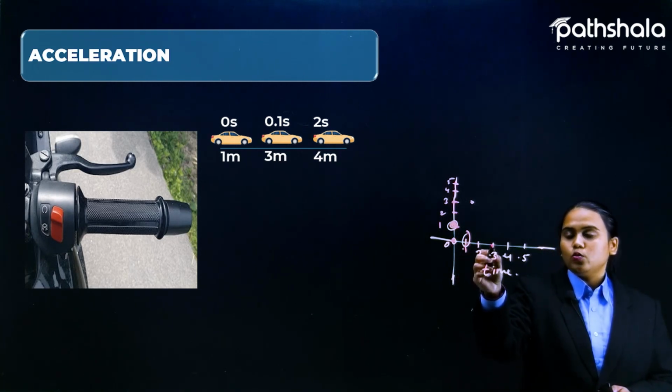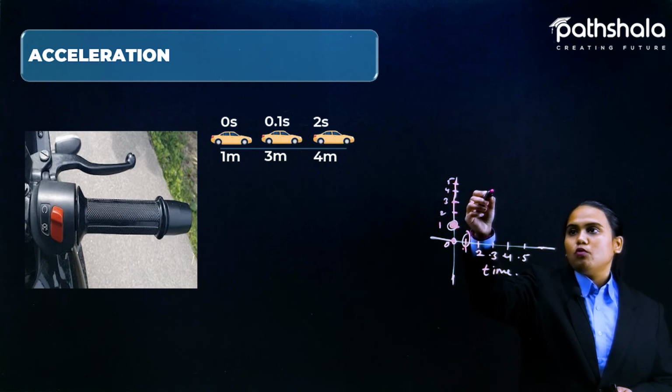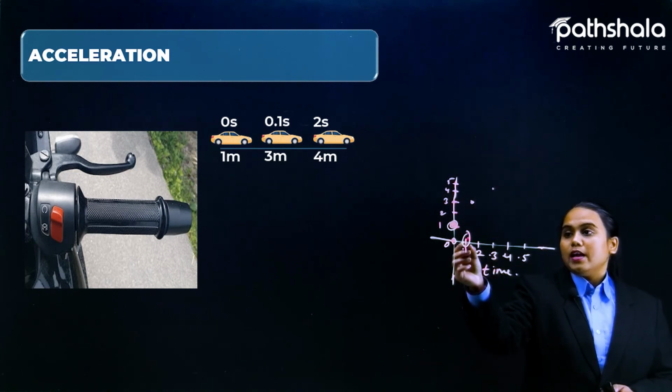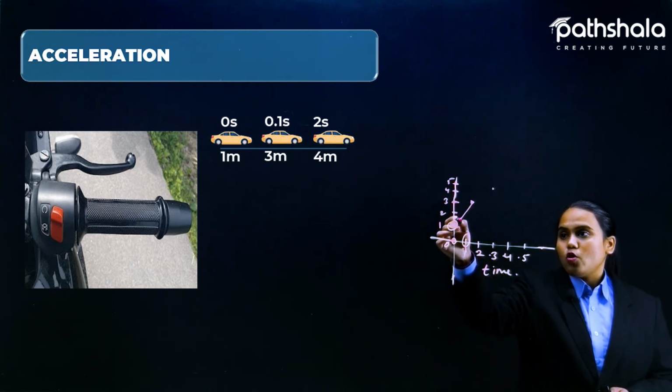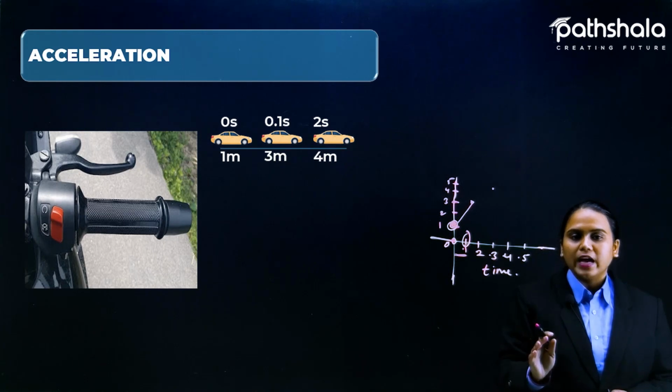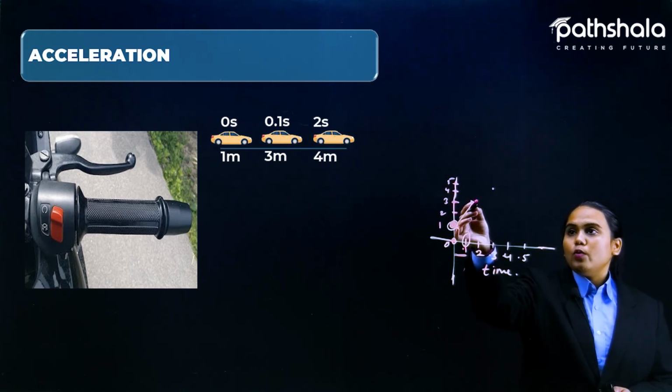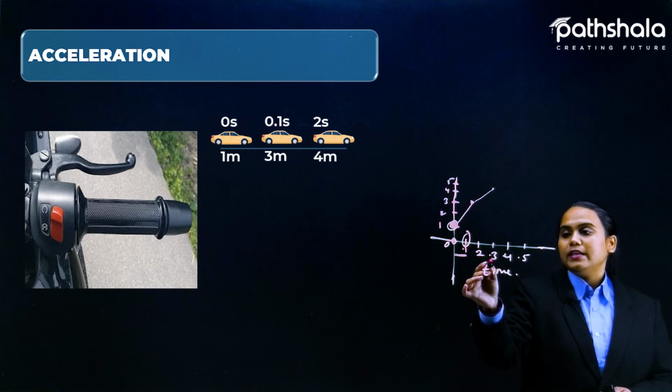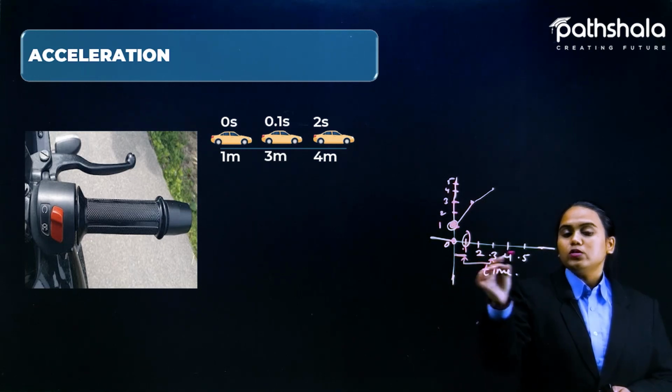Now it has taken 2 more seconds to cover the 4. See, for that much distance it took only 0.1 time, but covering only 1 meter of distance it has now taken 2 seconds.